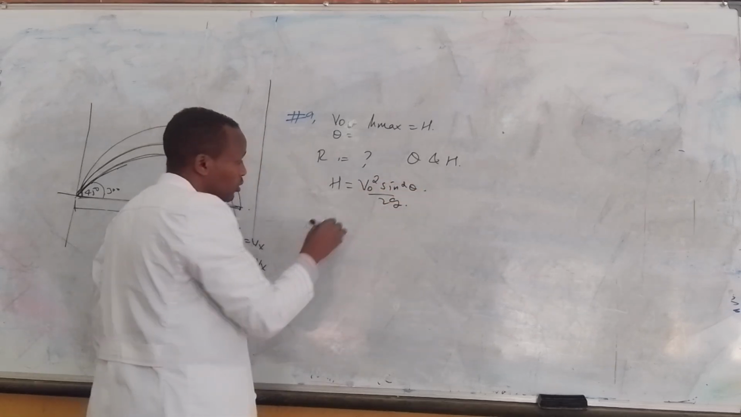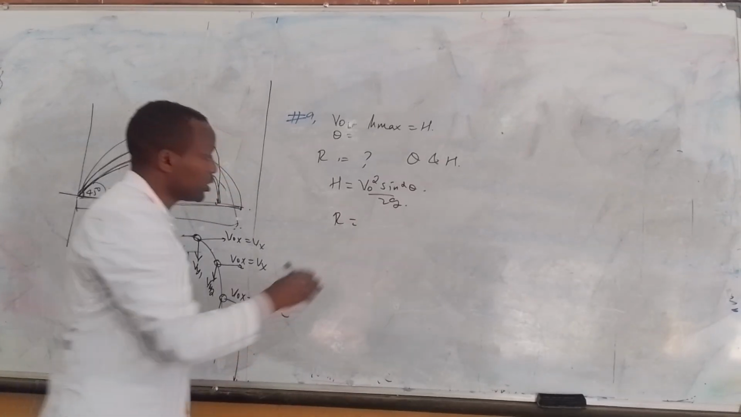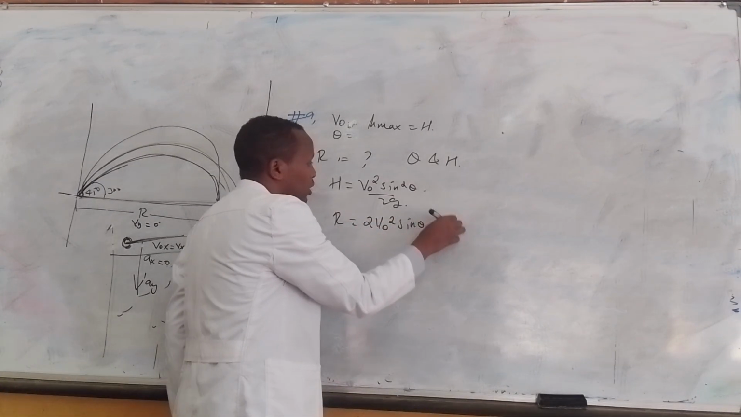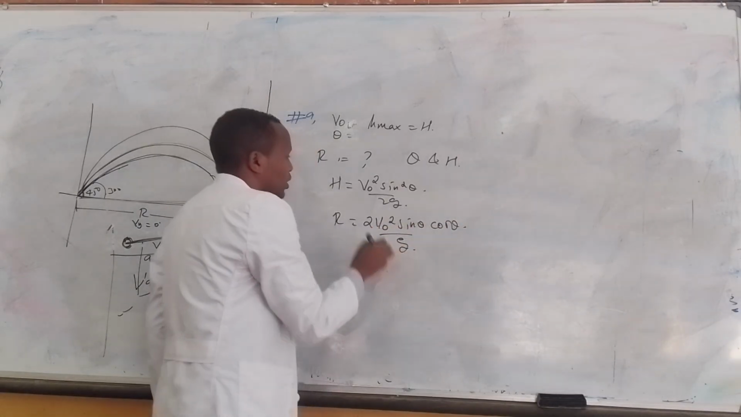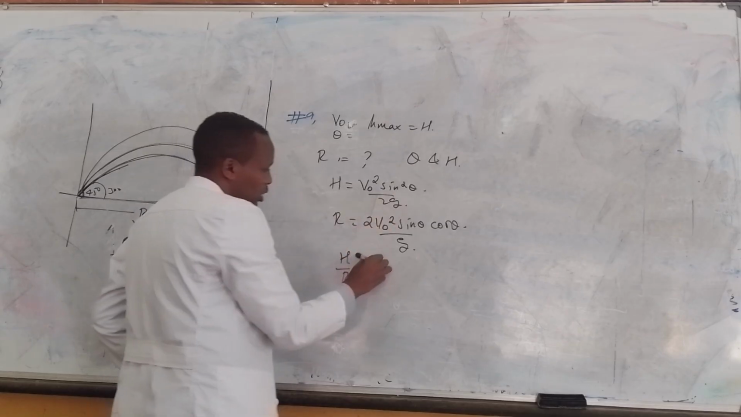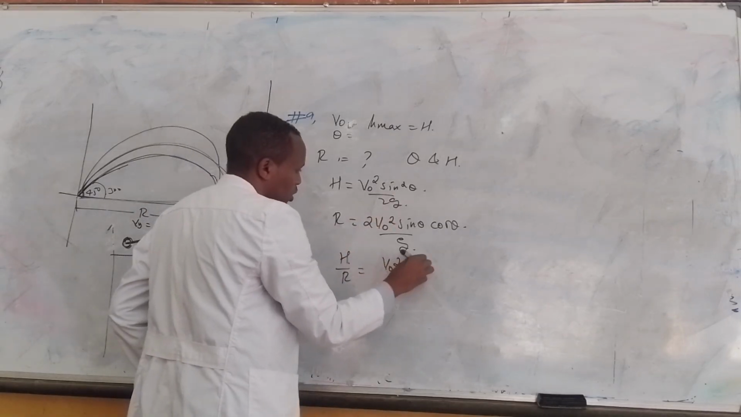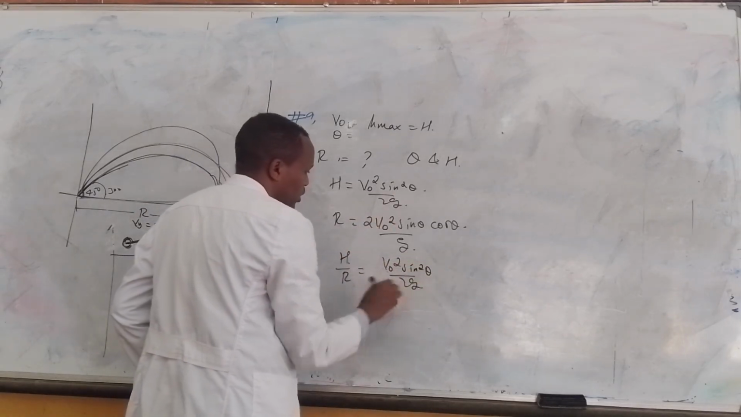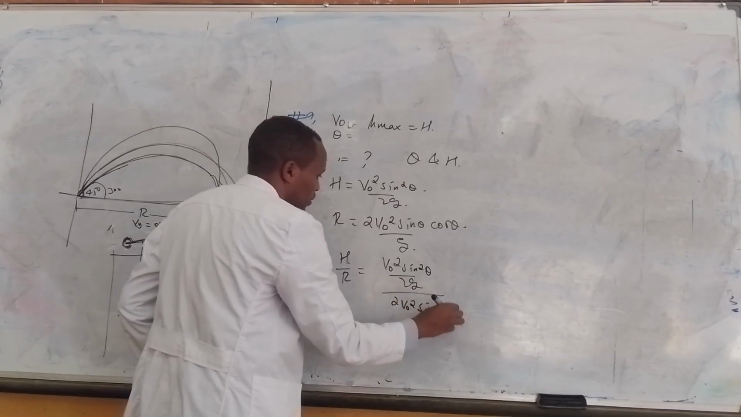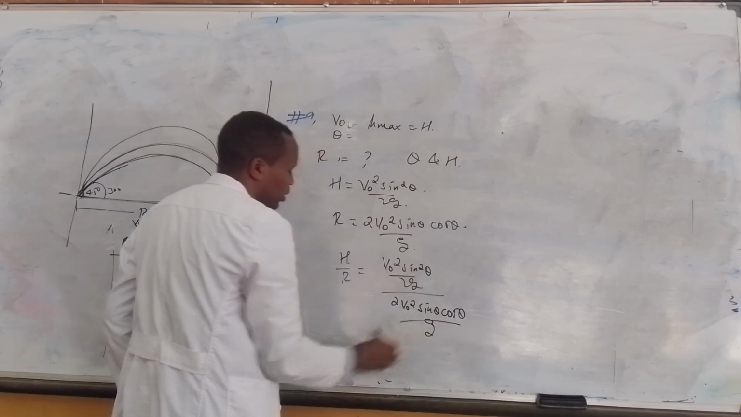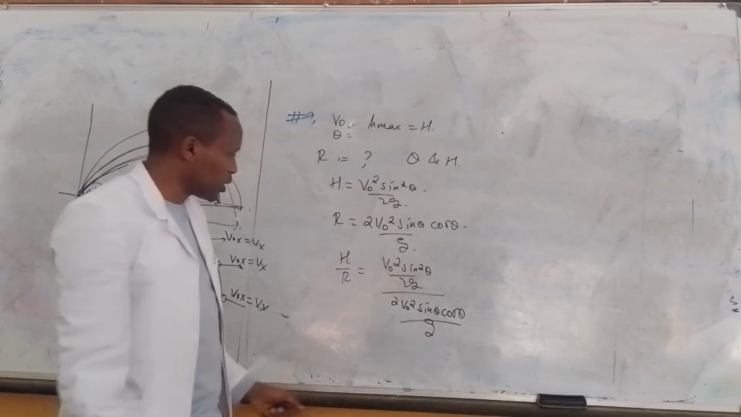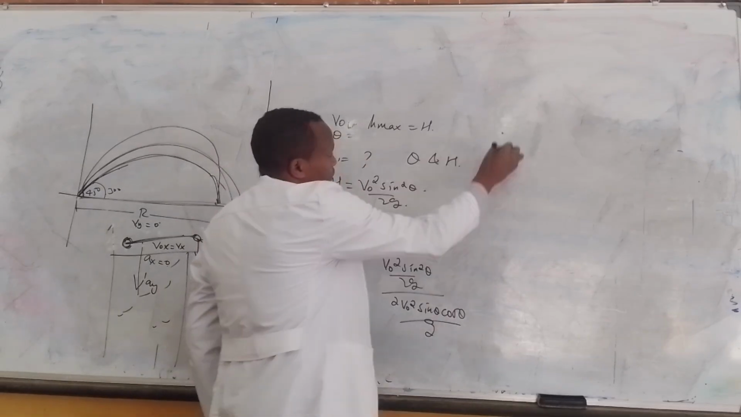Okay, you have the formula. Range is calculated by using twice of v naught square sine of theta and cosine of theta over gravity. So when we take the ratio, h over r is v naught square sine square of theta over twice gravity, over twice v naught square sine of theta and cosine of theta over gravity.